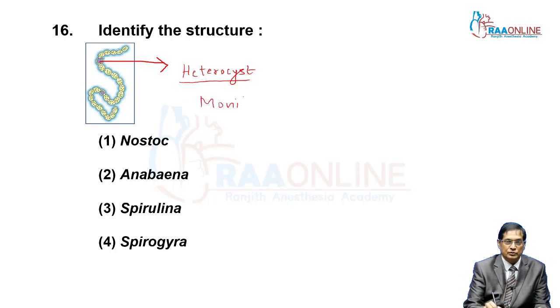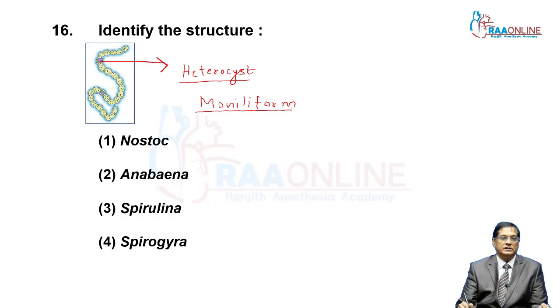Nostoc filament is a moniliform filament. And the cells are prokaryotic. So the structure in the picture is Nostoc. The answer is Nostoc.